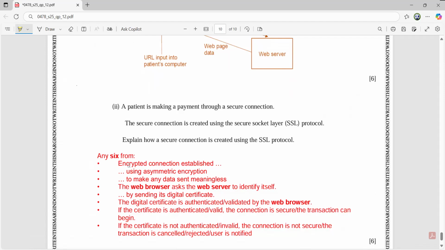So this is a 6-mark question expecting you to talk about encryption, why encryption, which encryption is being used, and why encryption is being used to make the data sent meaningless, and then the web browser is going to ask the server to identify itself. So basically, it's the same discussion as we had. So it's not difficult to score. Just be cautious about your learning. Keep on revising your stuff. Keep on answering. Inshallah, you will be able to score.